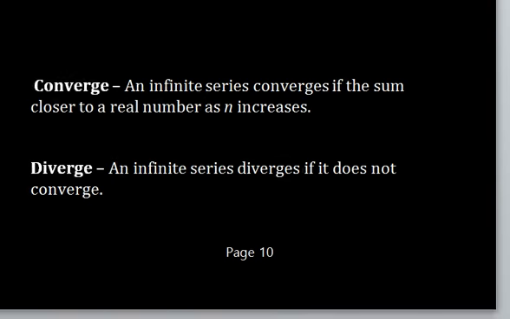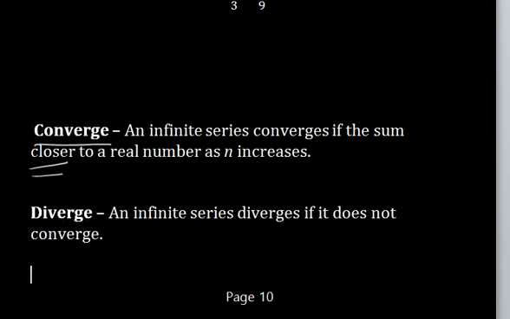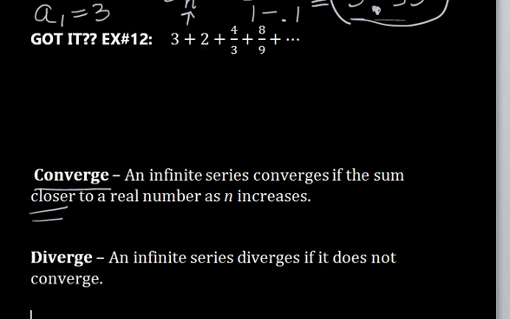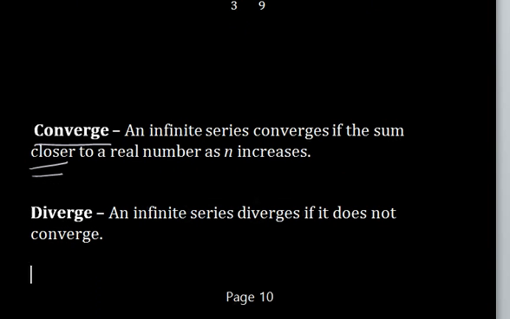When a series converges, that means it's getting closer and closer to a real number as n increases. So in our example here, we saw in example number 11 and example 1, we had the summation of the first 20 terms nearly equal what the sum of the whole entire sequence or series is. And that's closing in on a real number.